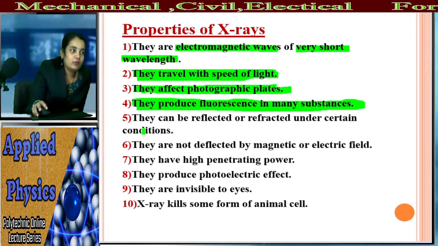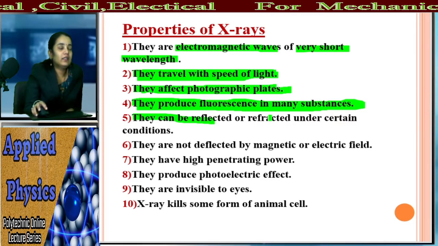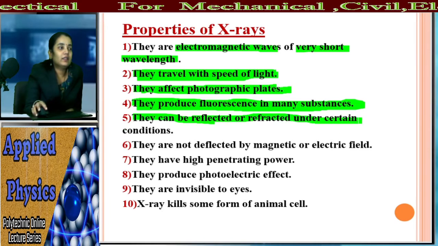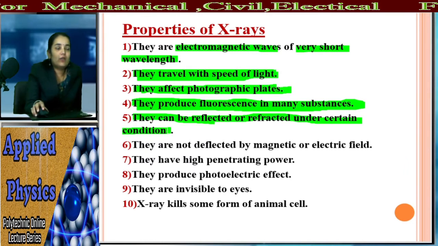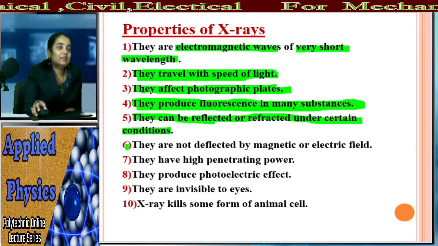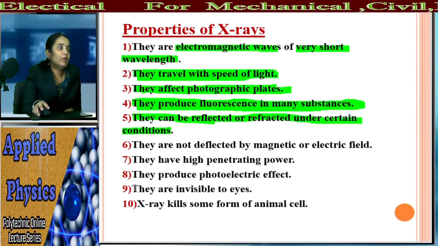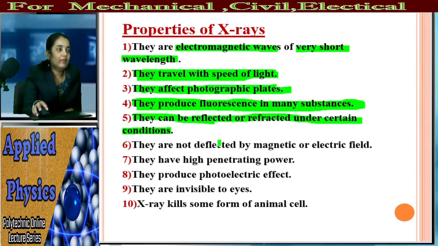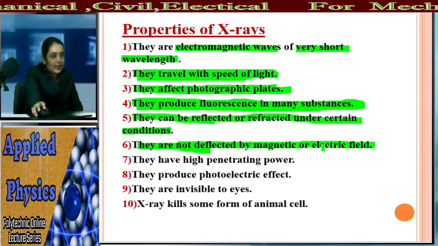Now the fifth property. They can be reflected or refracted under certain required conditions. What is the sixth? They cannot be deflected by magnetic or electric field.